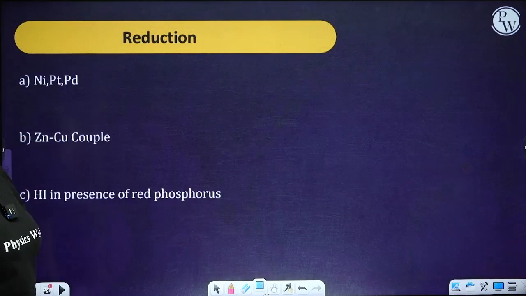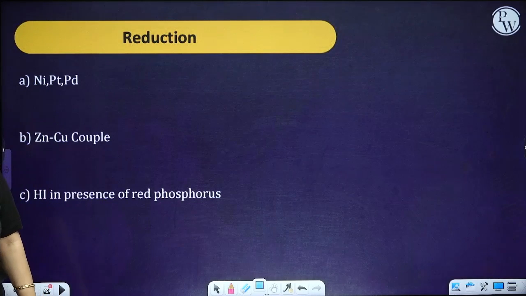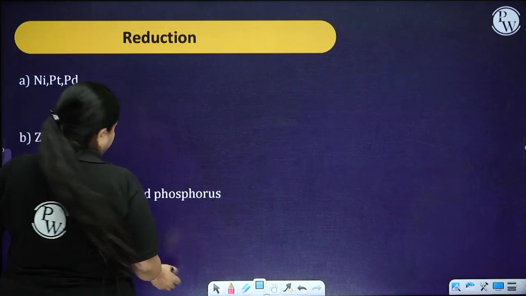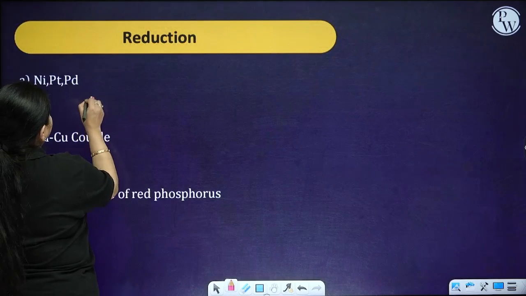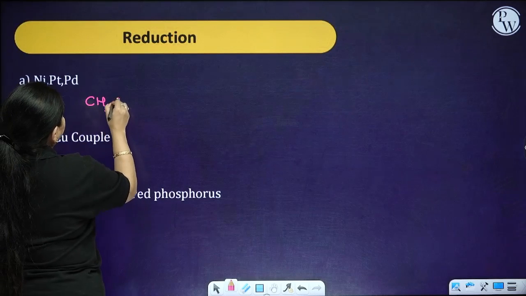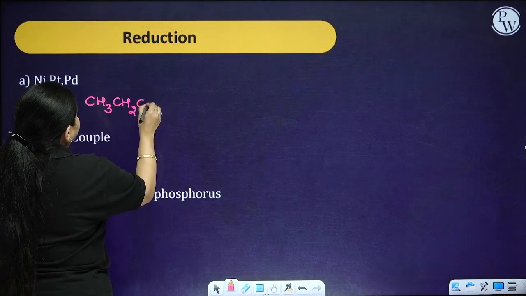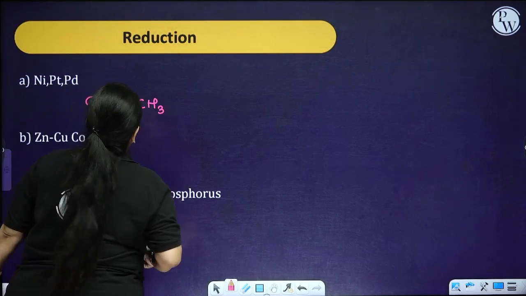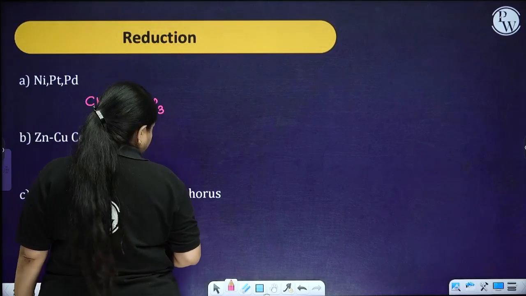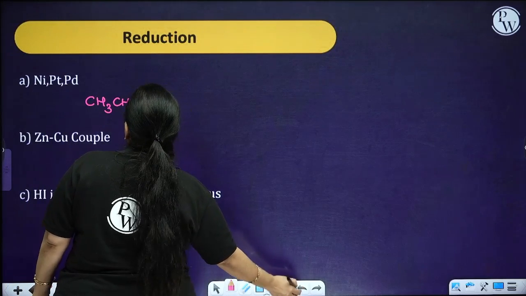Moving ahead, next is your reduction reactions. Now, when you are talking about the reduction reactions, let's say suppose over here you have to do the reduction.